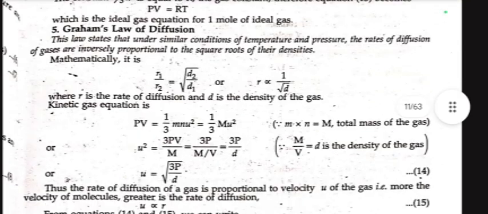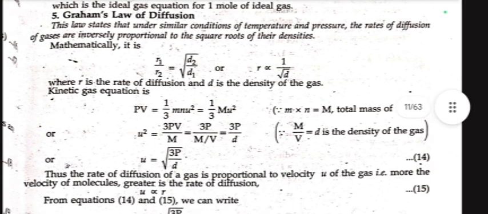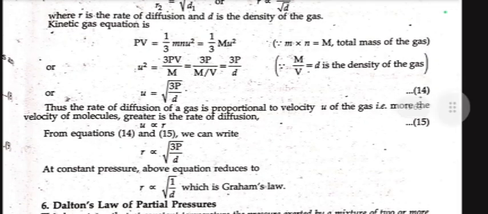Kinetic gas equation is P equal to 1 upon 3 m n u square upon V, or 1 upon 3 M u square upon V, since m cross small n equals capital M, the total mass of the gas. Or u square equal to 3 PV upon M, which implies 3P upon M by V, or 3P by d, since M upon V is density. Or u equal to under root 3P upon d. Thus the rate of diffusion of a gas is proportional to velocity u of the gas, that is, the more the velocity of molecules, the greater is the rate of diffusion.